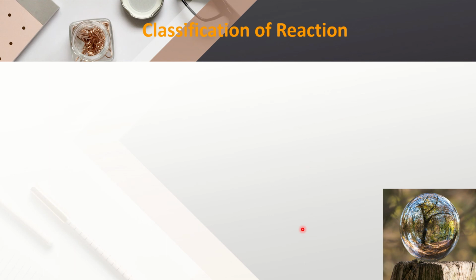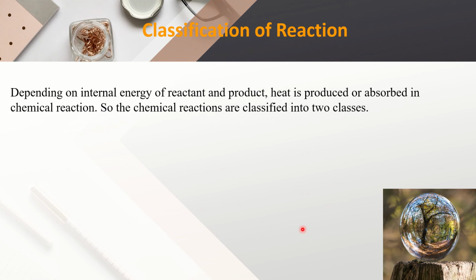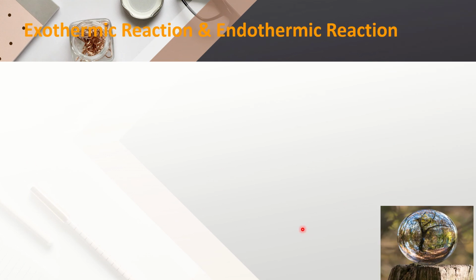Now, classification of reaction. Depending on internal energy of reactant and product, heat is produced or absorbed in chemical reaction. Already we saw this. So the chemical reactions are classified into two classes. One is exothermic reaction and another is endothermic reaction. Now we will read about this exothermic and endothermic reaction.